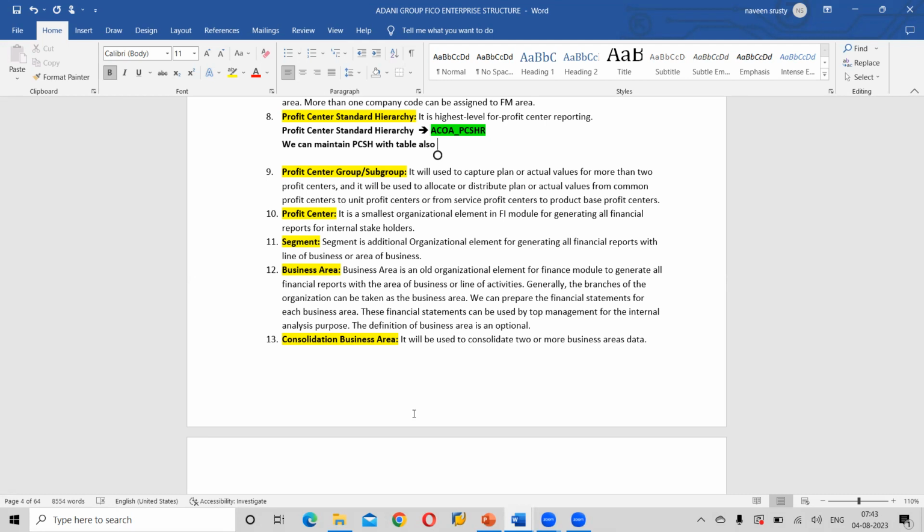Write down: segment is an additional organizational element.